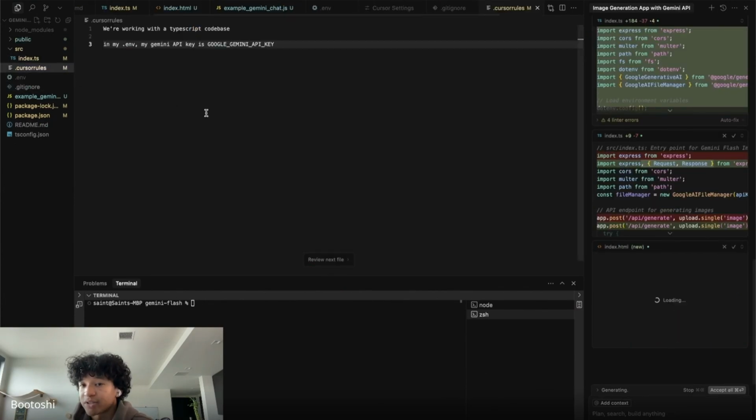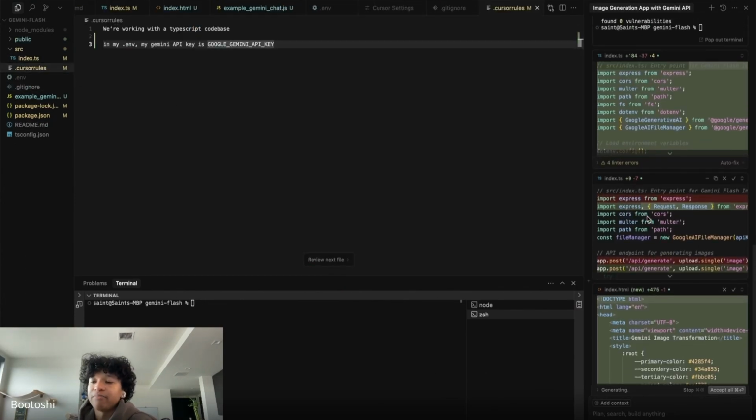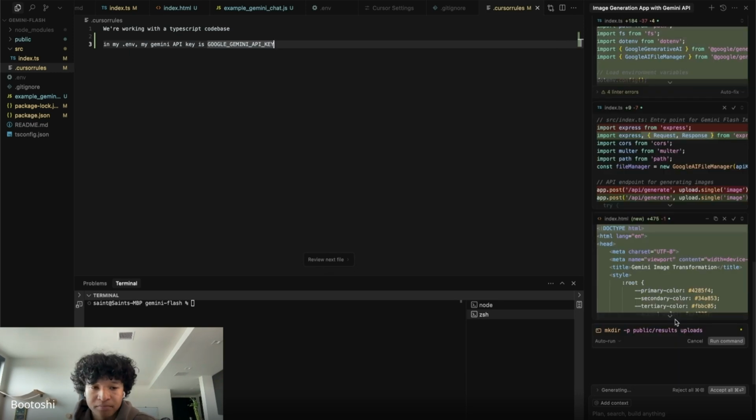Once we have a basic working code base, I'm going to write documentation for the AI system to explain what the code base is. And then from there, we can start iterating on it. So we're just getting our core foundation done right now.